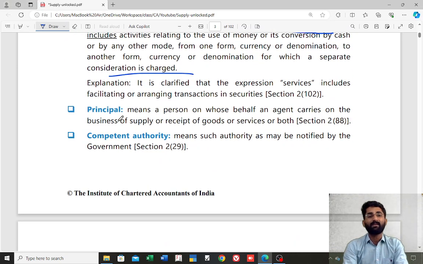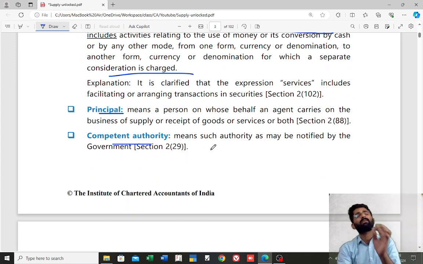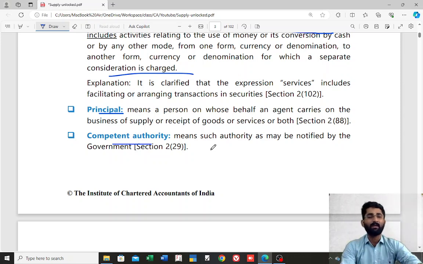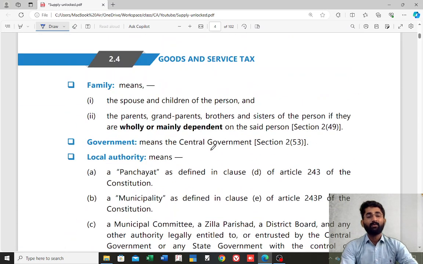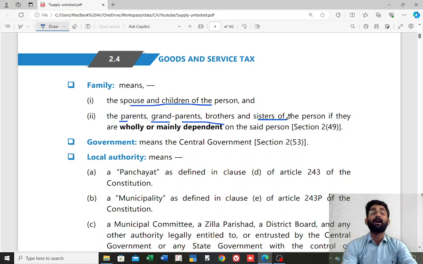Later it is given as who is principal and what is competent authority. Not so important. Principal is a person on whose behalf another person works. Competent authority means any government authority which is notified by the government. Now remember, what is the meaning of family? Family is spouse and children. By default they form the family. And PGBS: parents, grandparents, brothers and sisters. If they are wholly or mainly dependent on you, then they are family.